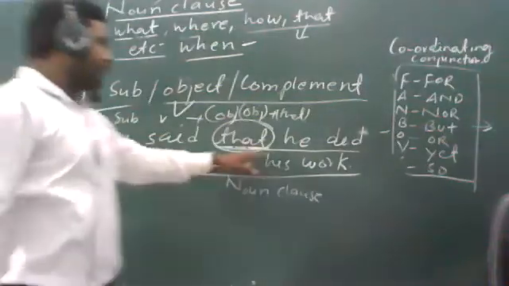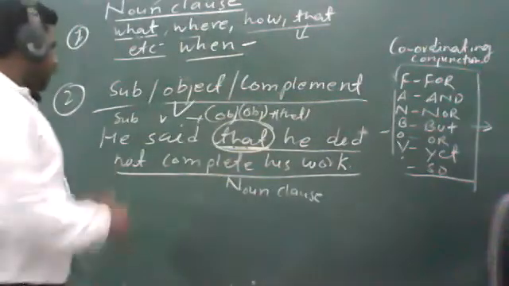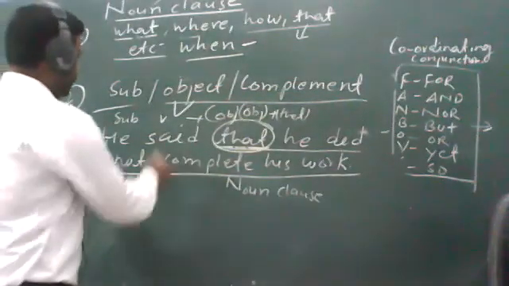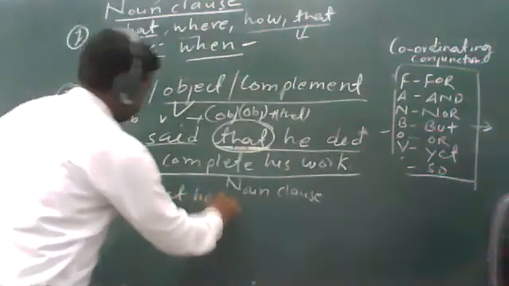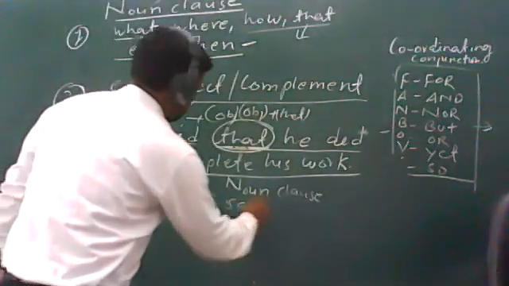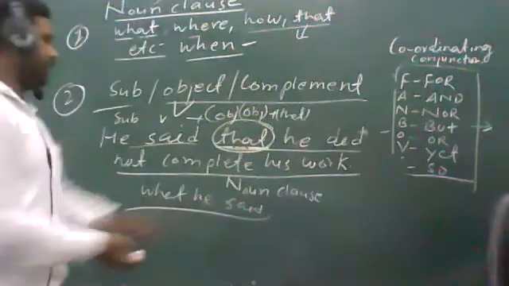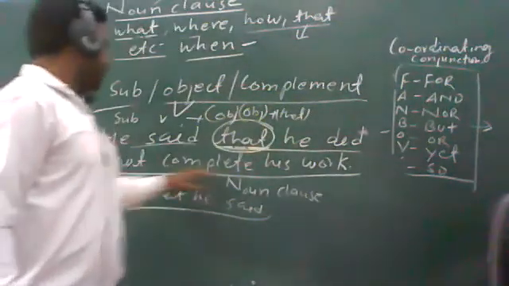And if you ask a question, what he said, so you can say that he did not complete his work.